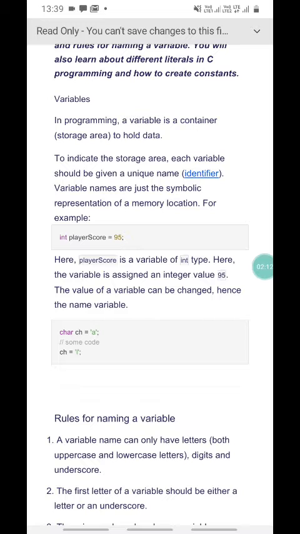For example, char ch equals 'a'; semicolon. So this is the character data type. ch is the variable and 'a' is the alphabet assigned to ch. Then ch equals 'i', so you can also change the value of ch to 'i'.